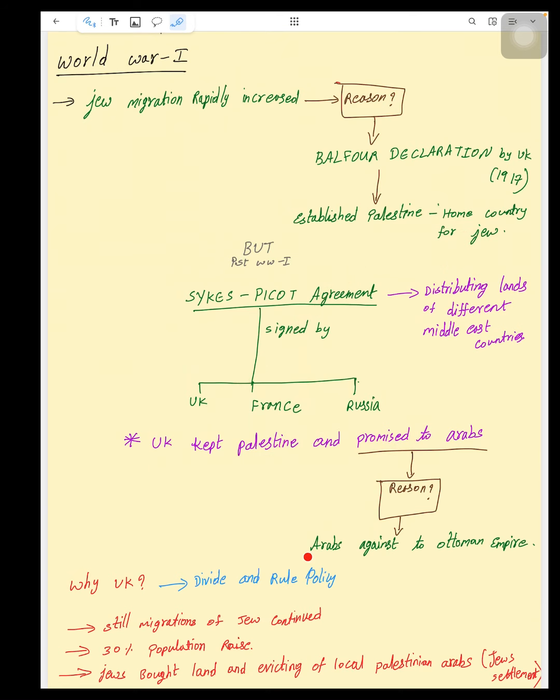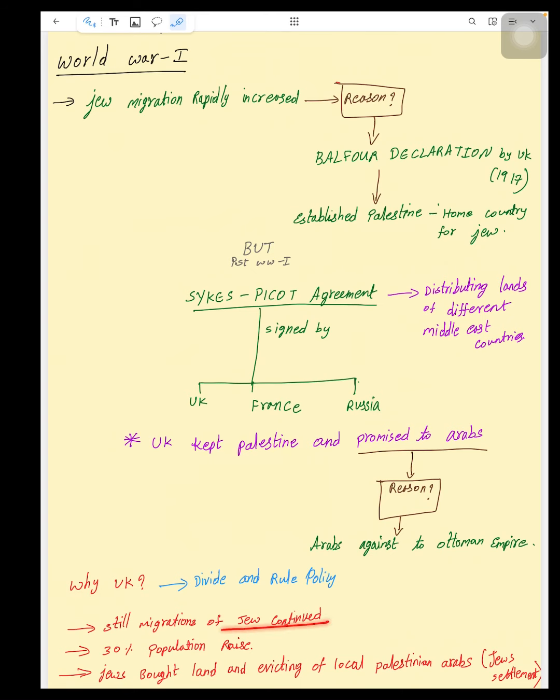The reason behind this is that Arabs were against the Ottoman Empire. They wanted their own identity and country. They didn't want to be part of the Ottoman Empire. So here the UK divided Arab and Jew within two years: 1917 for Jews they promised, 1918 for Arabs they promised, and here they created a point of conflict. Why did the UK follow this divide and rule policy? Even after that, the migration of Jews continued, and the population in Palestine rose by 30%.